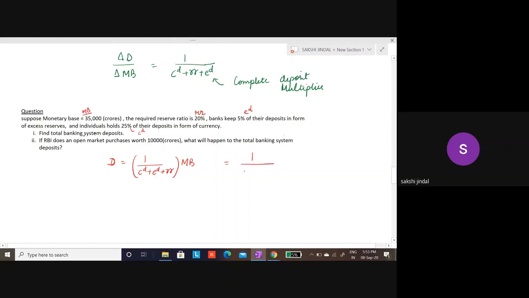CD was 25%, ED is 5%, RR is 20%, and MB is 35,000 crores. And this would be 1 upon 0.5 into 35,000, which is 2 into 35,000 and 70,000.